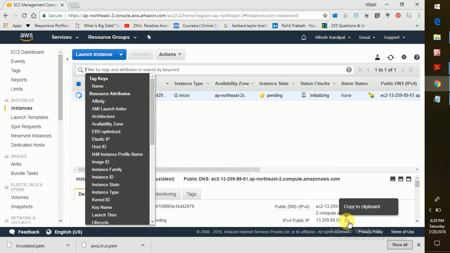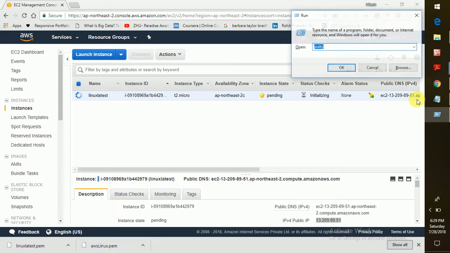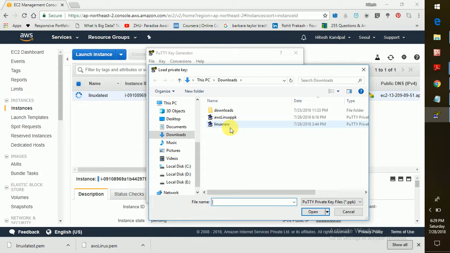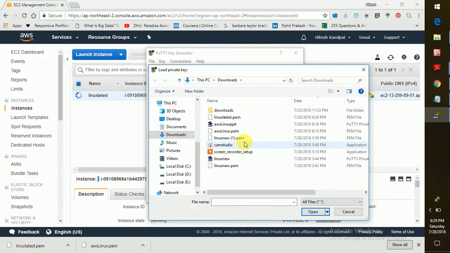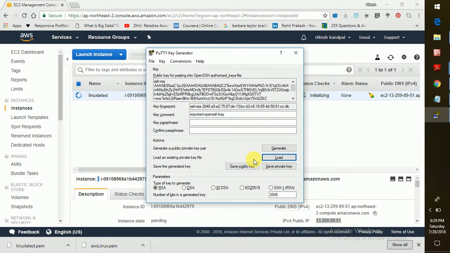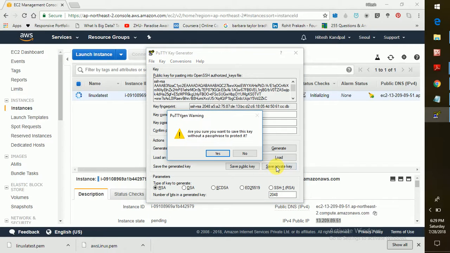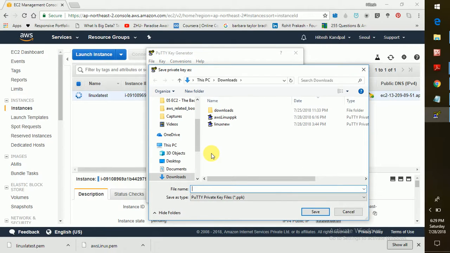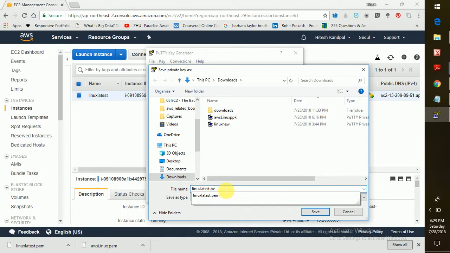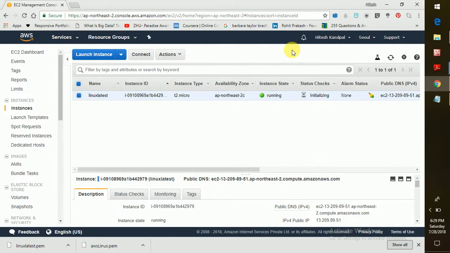Here I'm copying the public IP, and I'm going to PuTTYgen. Here I'm loading my PEM file and converting it to my PPK file. So this is my Linux latest PEM file, and here I'll save the private key as, let's say, Linux latest, and I've saved it.